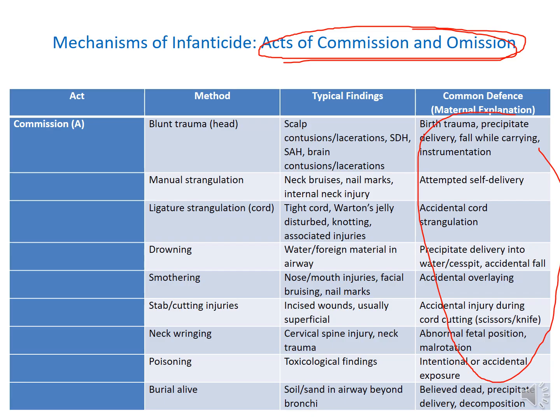So what do you call it? Common defenses. The mother will tell, oh no, I was carrying the baby and the baby accidentally fell down. And also I tried to deliver the baby on my own. So as a result only, the baby has got certain nail marks and lots of injuries over the neck. But actually it's a case of manual strangulation. So likewise, there may be lots of injuries and also several defenses from the side of the mother as well. So these are commissions.